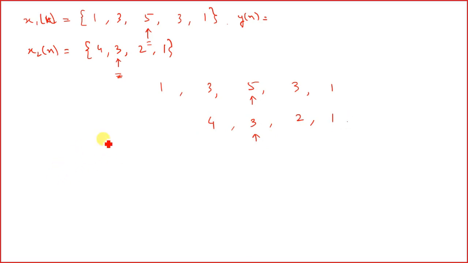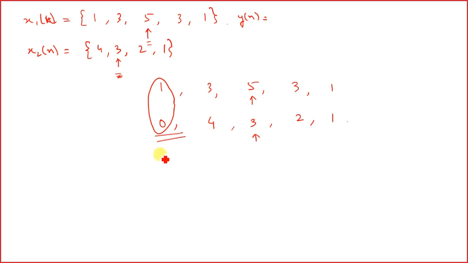Once we have matched the origin, we have to do the calculation. If you see, there are no values over here. If you have no values, that means the value is 0. Now you have to do the multiplication of the values at the same time indices in both the signals.